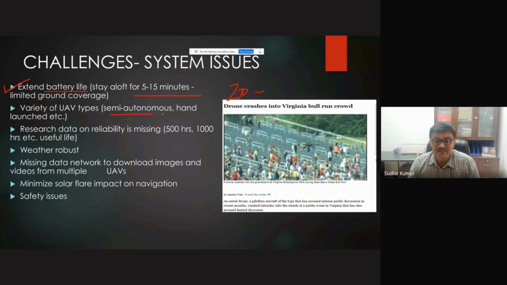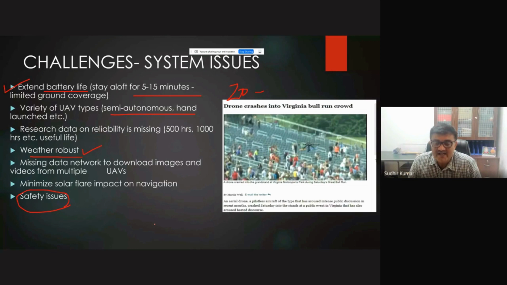Then there are autonomous, automatic ways, but we still have to make sure it remains in our control. It's not the case that whatever we feed, it keeps doing. Every place has scope for improvement, whether in robustness, because the information sometimes may not match, and safety issues also come into the picture. So we are with the double-edged sword.